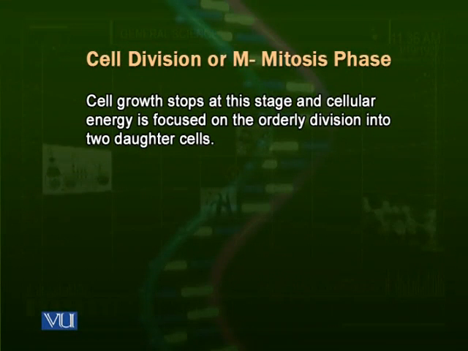As we know, in G1 and G2, the cell was growing, but in the mitosis phase, the cell stops its growth, because for growth, the cell needs to apply energy, and cell division is a process which requires a lot of energy. So the cell puts all of its energy into division only, and it does not grow during this phase.